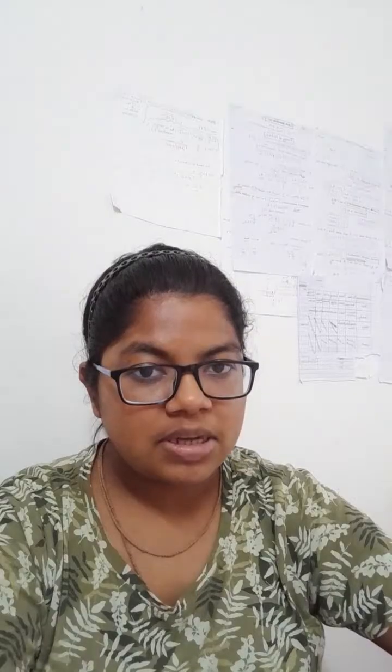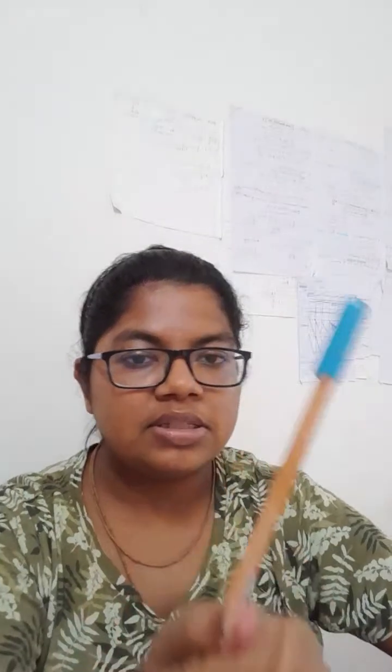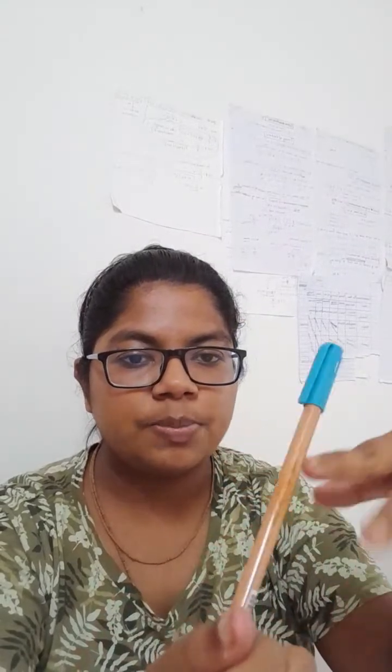And charge is quantized. That is, it is available in a fixed amount. See, you cannot say give me half a pen. This is one pen. We cannot cut this pen with a scissor and give you another portion of the pen. So it is in a fixed amount, and it should be an integer. Integer means a whole number, like 0, 1, 2, 3, 4, 5, 6.